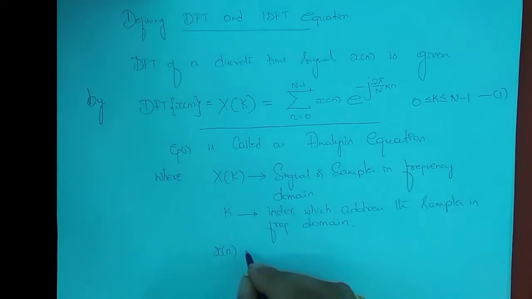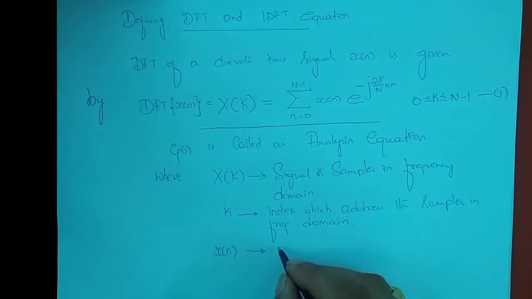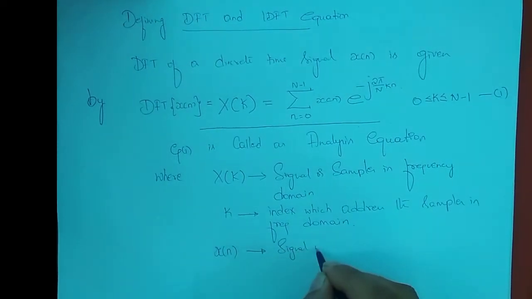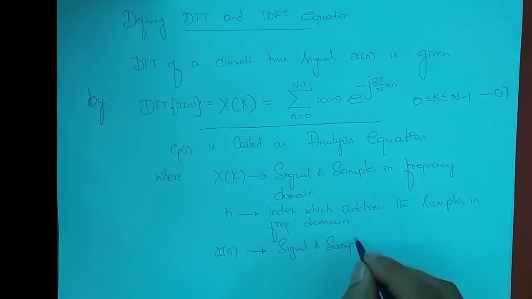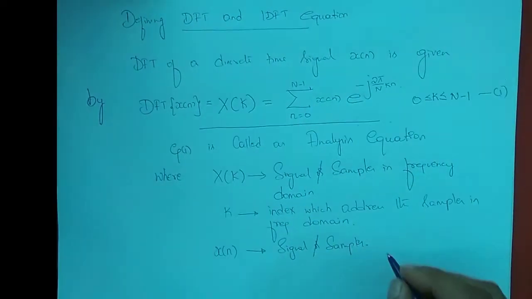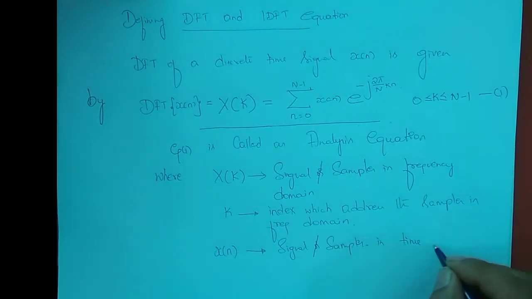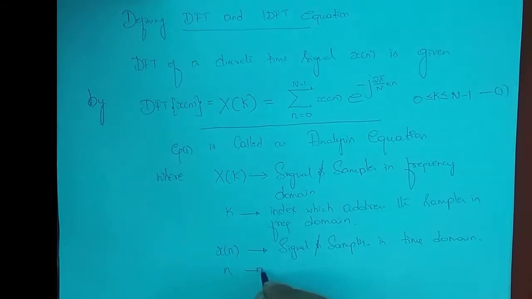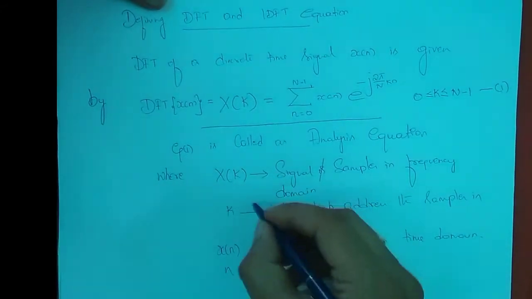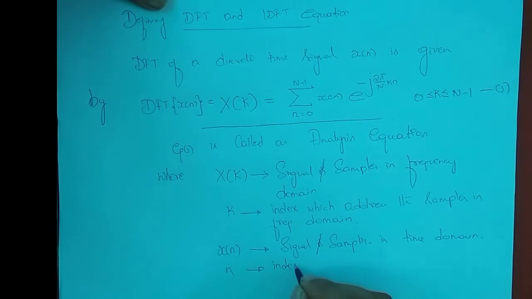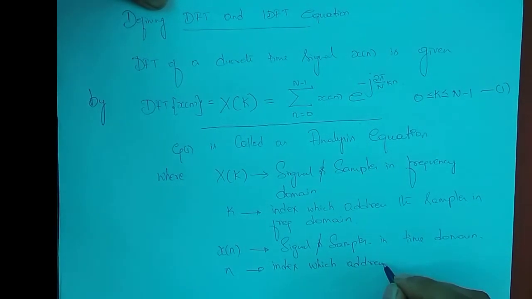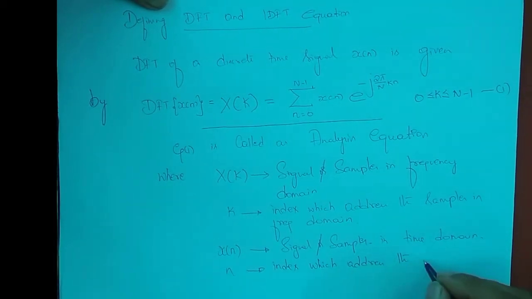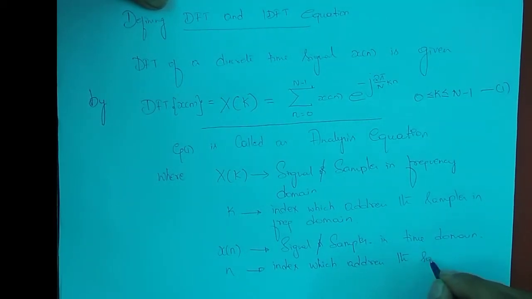So x of n, what is x of n? It is the input signal, a sample in the time domain. It's a time domain signal. And what is n? n is the same as k here, but it is the index which addresses the samples in the time domain.